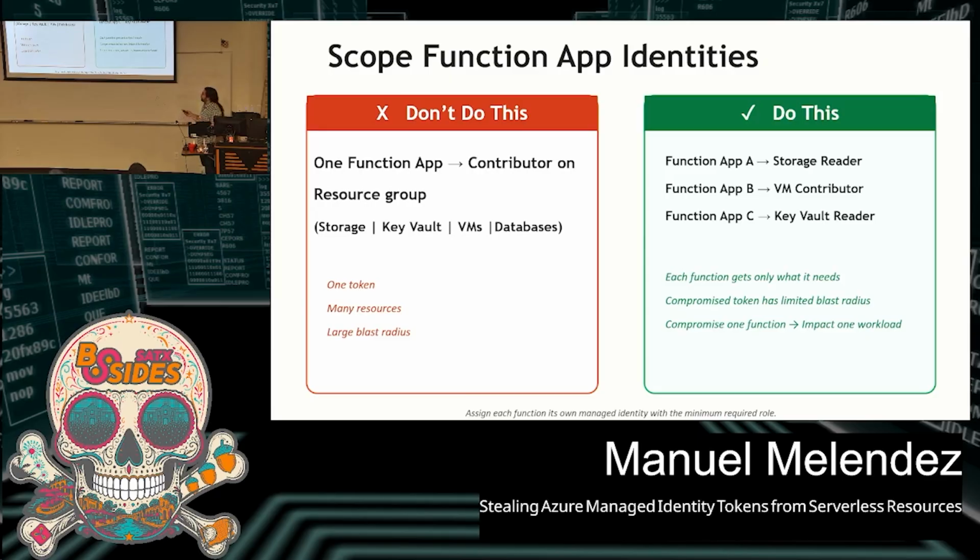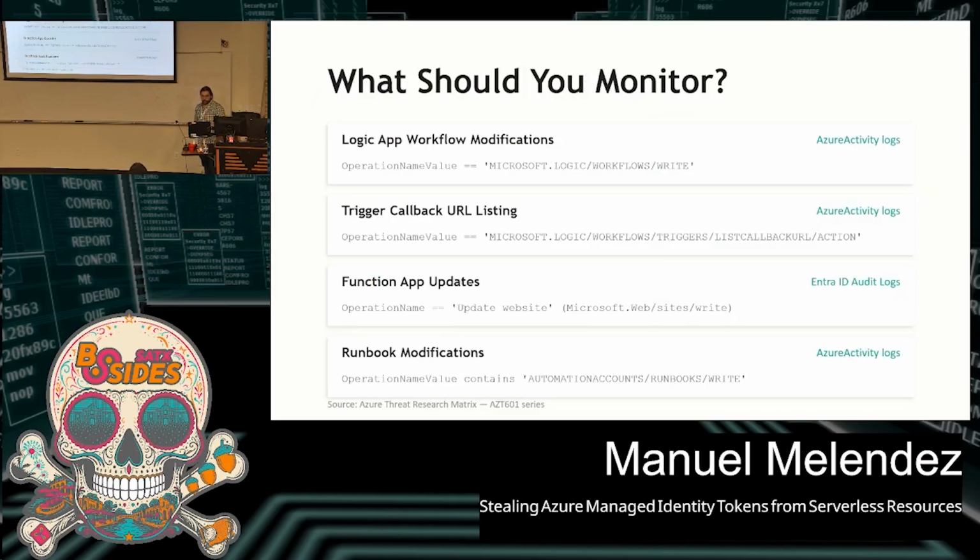So instead, what you should do is scope it to whatever tasks they need to be used for, right? So maybe having 3 separate function apps, each of them has their own functions or accesses, and their managed identities should have different permissions. Maybe one of them should only be able to read a storage account, another one be a VM contributor, whatnot, right? And then lastly, what should you monitor?